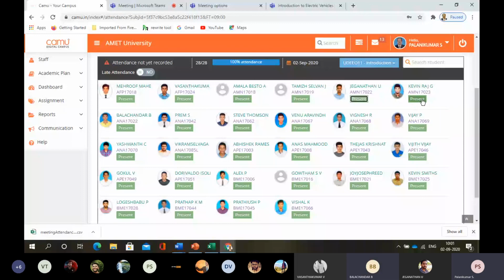Balachandar, present, sir. Prem, present, sir. Steve Thompson. Venu Aravind, present, sir. Vignesh. Vijay. Yashwant.